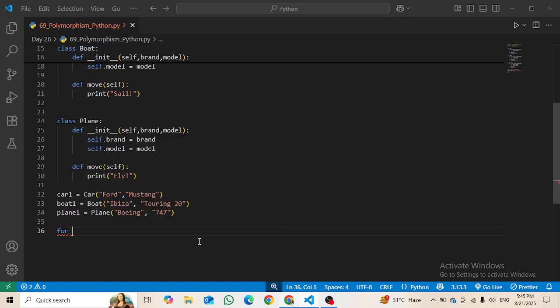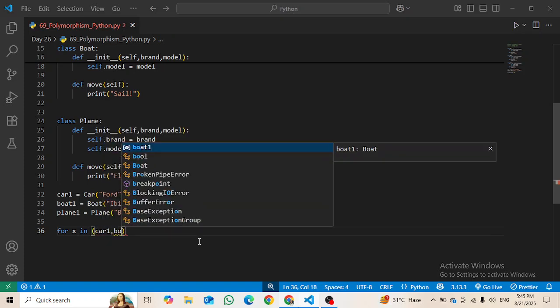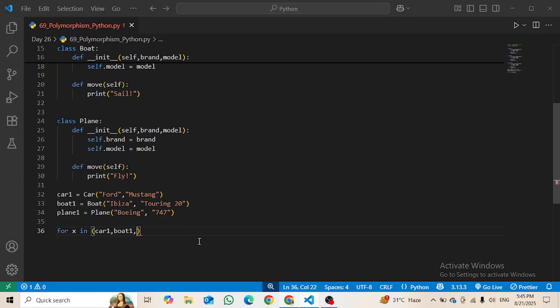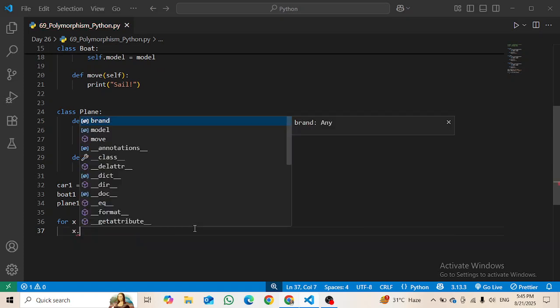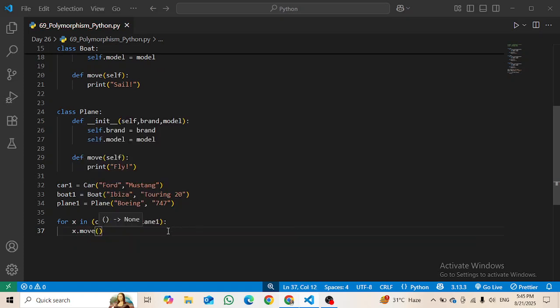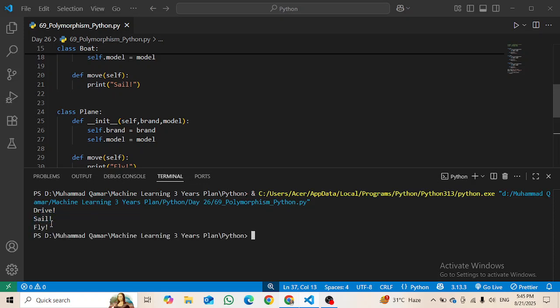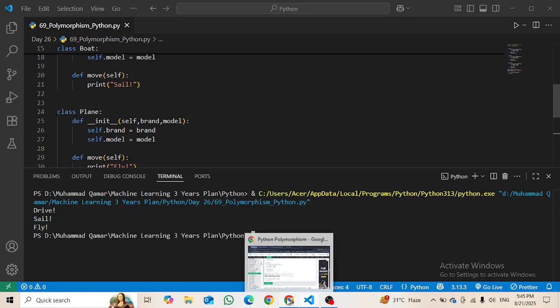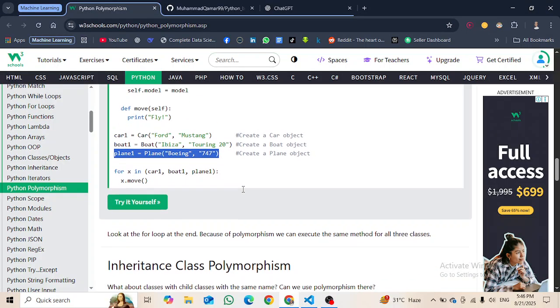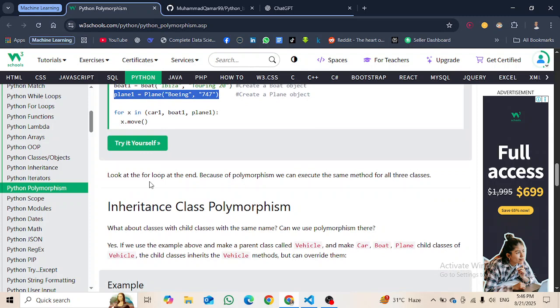Then what I'm going to do is write for x in the car1 object, then the boat1 object, and then the plane1 object, and then colon, and then inside it x.move. We are going to print this function, right? So for each one it is going to print drive, sail and fly. So this is how we have the same method, but it is printing something else due to the polymorphism concept. So this is the concept of polymorphism.